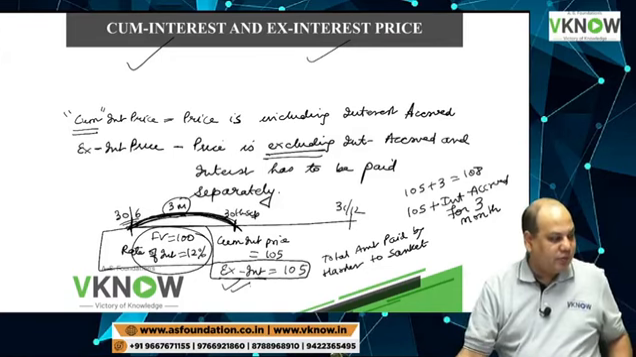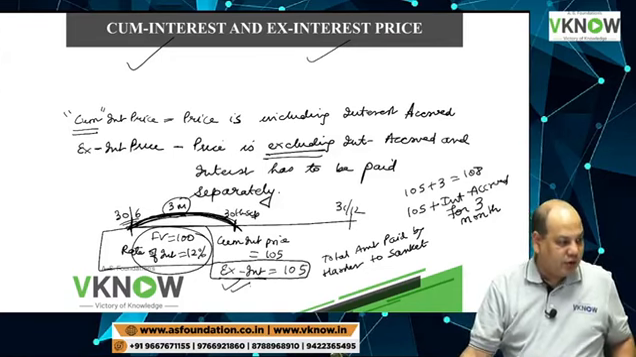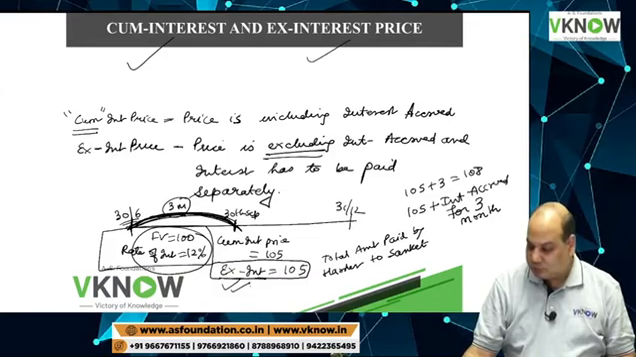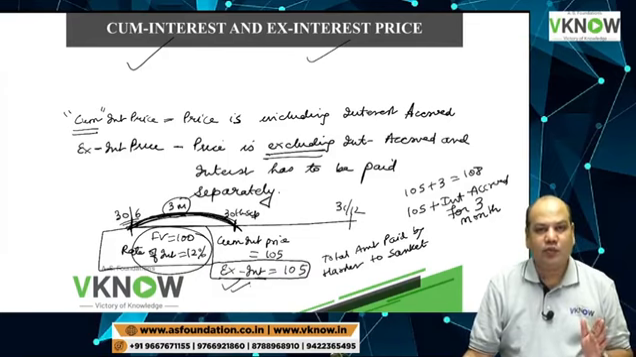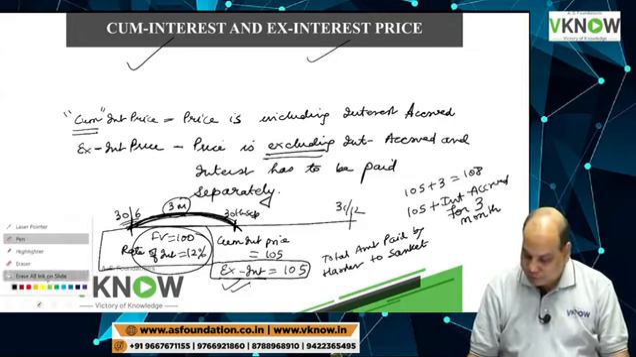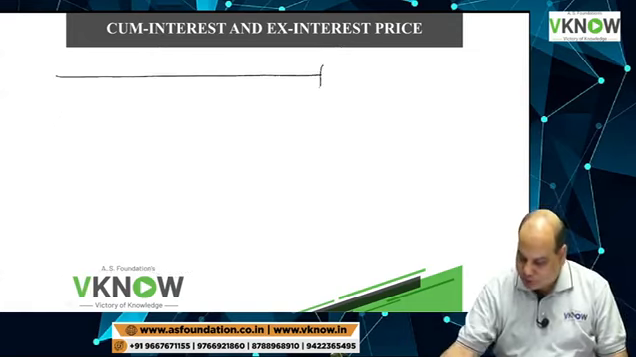Pawar is right. Jay Shri is right. Thakur is right. Suyash Sonam right. So this is how we can convert ex-interest price into cum-interest price. Okay, so answer one more question.